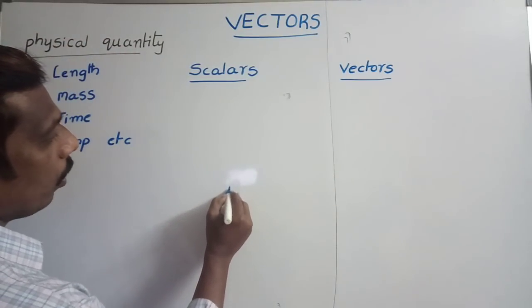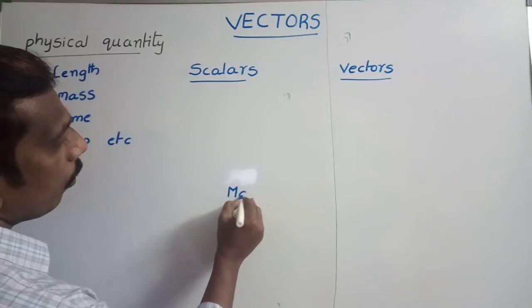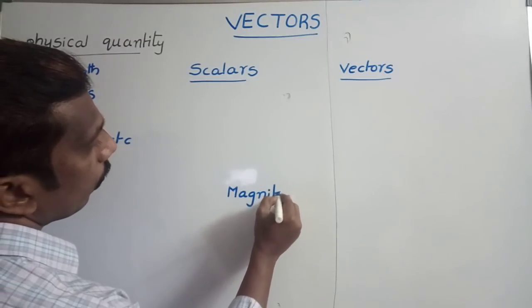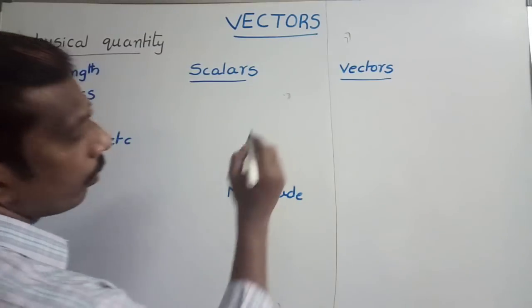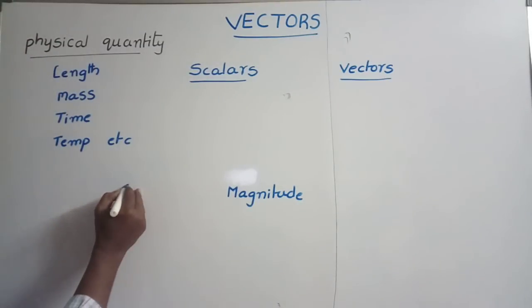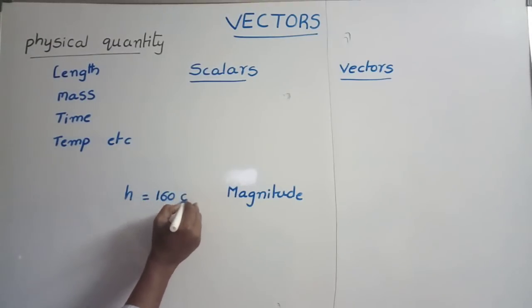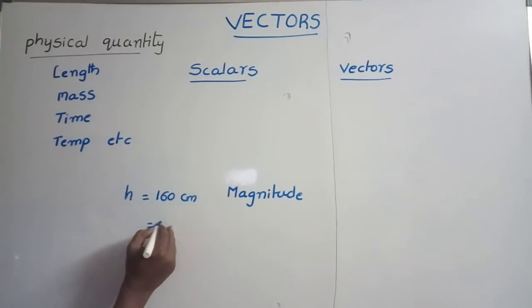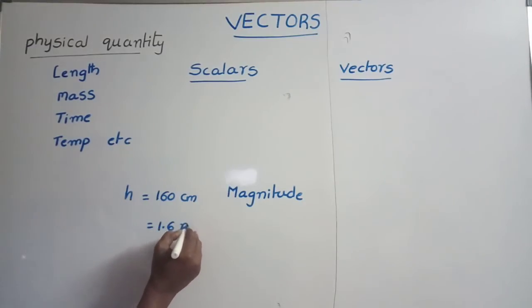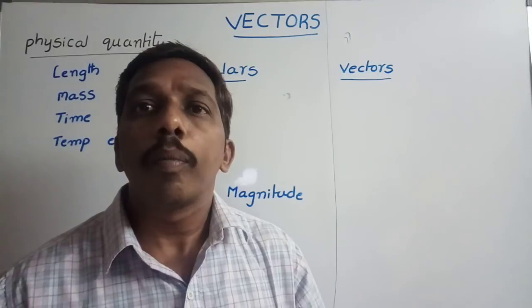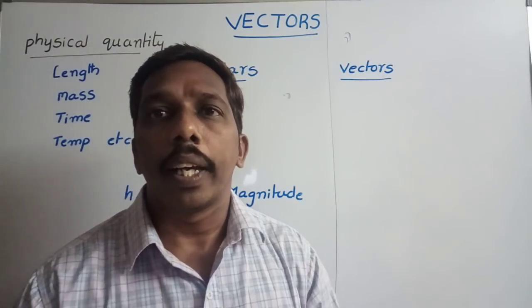For example, take the height of a person. Suppose we say height h is equal to 160 centimeters, or we can define it as 1.6 meter. So it is sufficient. But to express some physical quantities, in addition to magnitude, we need a direction.